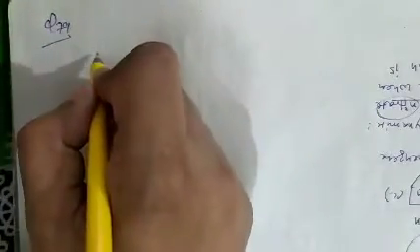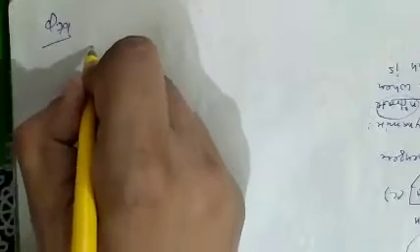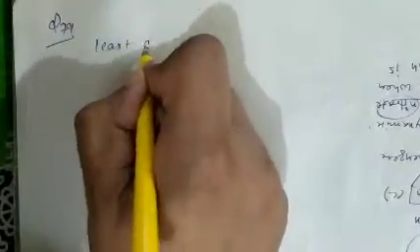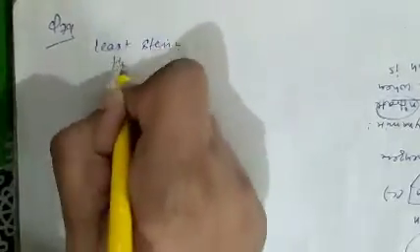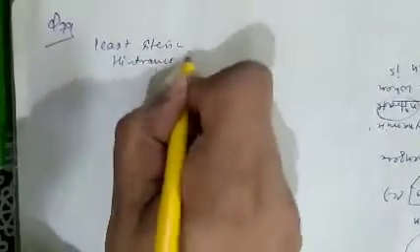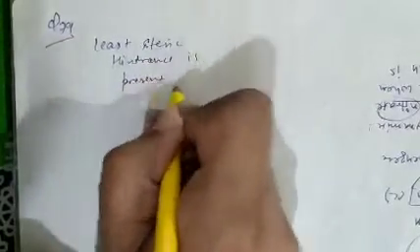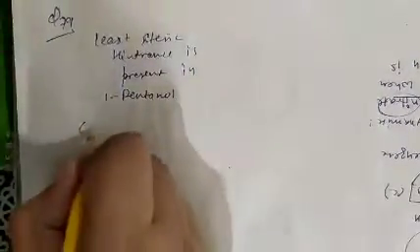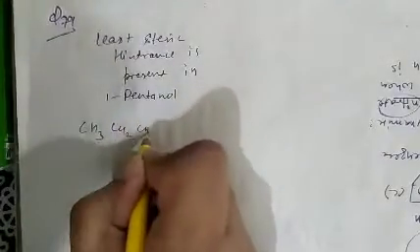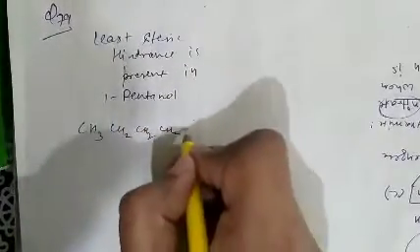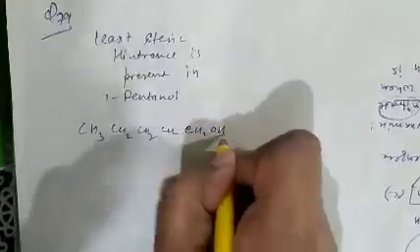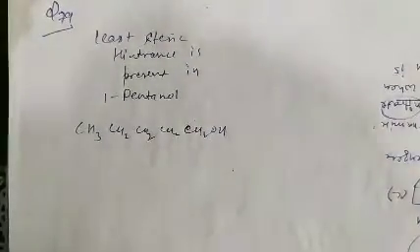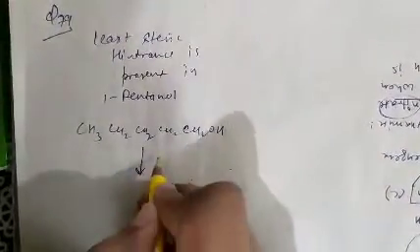As we know, there is least steric hindrance present in 1-pentanol. So CH3CH2CH2CH2CH2OH, there is least steric hindrance, so it will give the best yield